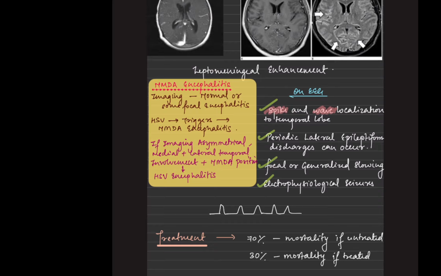Now, if you see the imaging, of course, there should be symmetrical involvement in case of NMDA encephalitis, that is an autoimmune encephalitis. But if you see an asymmetrical involvement, that is mostly what we have to refer to as HSV encephalitis. Either way, we are going to give a cocktail of ceftriaxone, vancomycin, and acyclovir that we are giving in our institute.